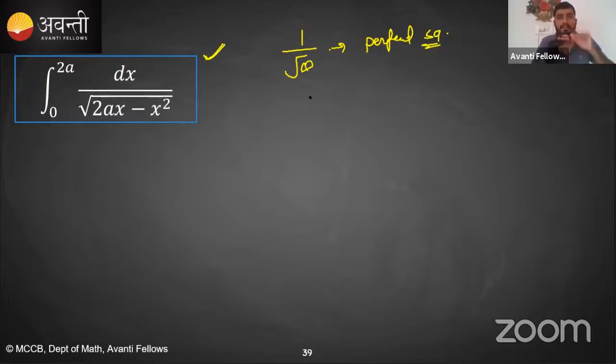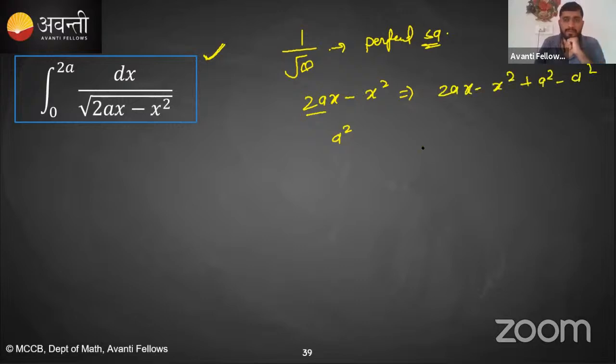I'll make the perfect square for you. Guys, just solve it. The coefficient of x is 2a, so half of the coefficient of x, squared, is a square. You have to add a square and subtract a square. So 2ax minus x square plus a square minus a square.